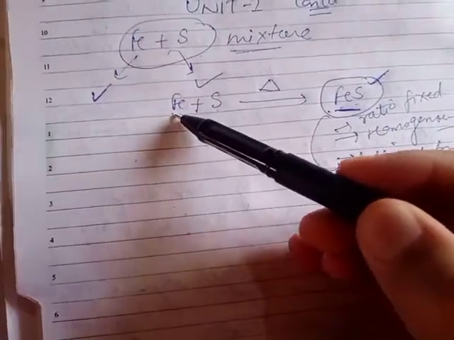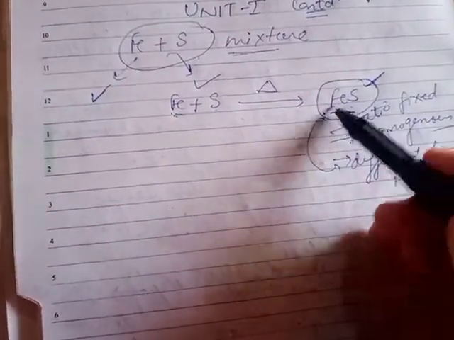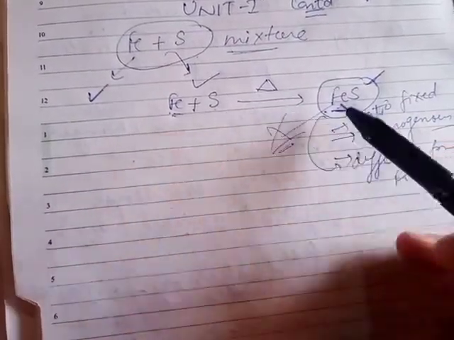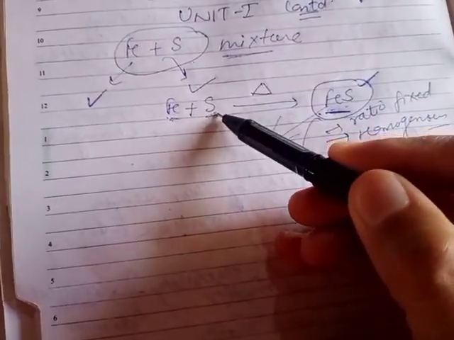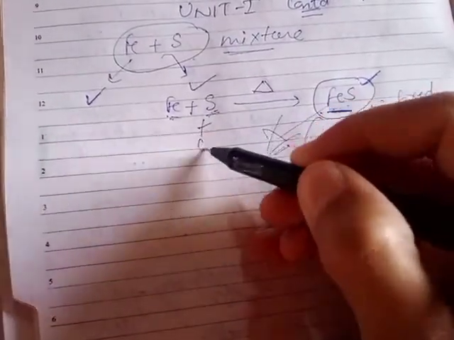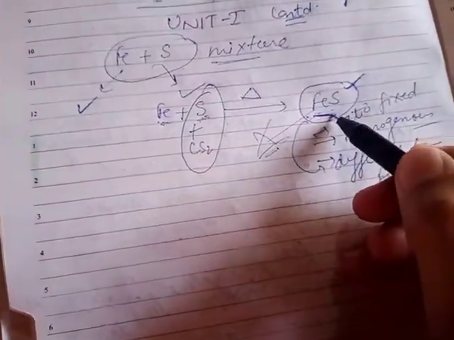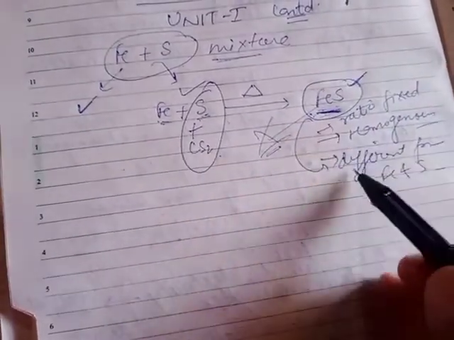Suppose we check the property of iron by using a magnet. This iron sulfide shows no effect towards the magnet. Therefore, it shows some other different properties. As we know, sulfur is a non-metal, a yellow colored powder. It will dissolve well in carbon disulfide. But this compound shows no dissolution in CS2. Therefore, this compound shows properties different from the mixture.